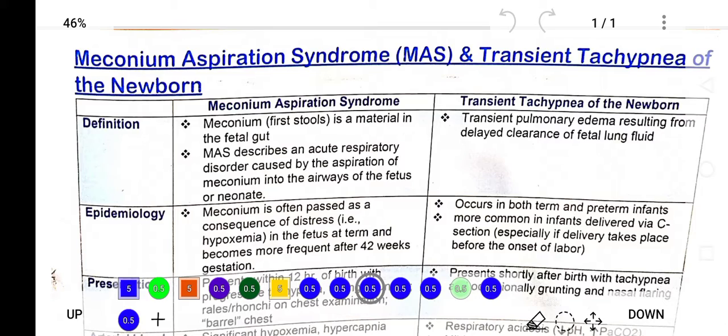So the first topic is Meconium Aspiration Syndrome. As the word indicates, meconium aspiration. When meconium is aspirated in the baby, it creates a problem, and that is known as meconium aspiration syndrome. Now, the definition of meconium aspiration syndrome is: meconium is the first stool in the maternal fetal gut, and its aspiration creates acute respiratory disorder in which aspiration of meconium occurs into the airway of the fetus and neonate.